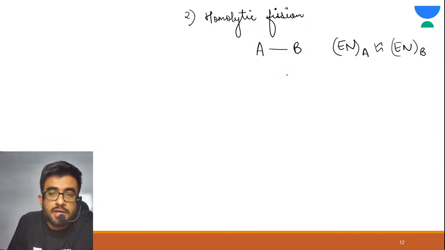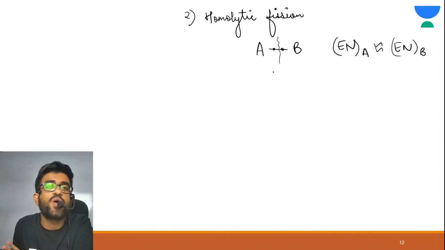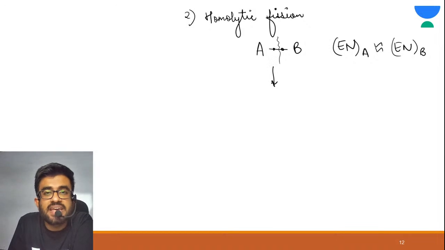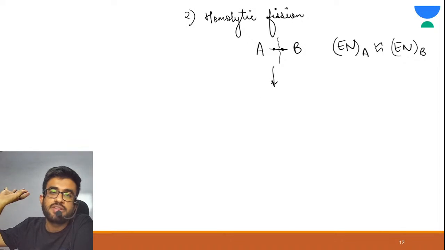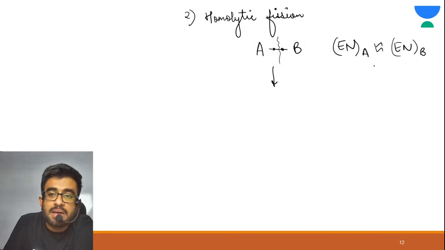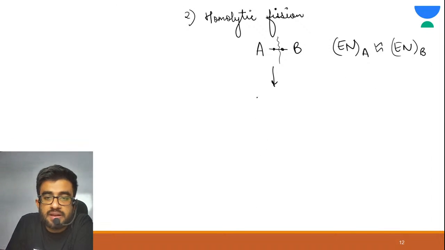Power. So power of A and B is almost equal. So when we break this bond, A will say I am taking my electron with me, B will say I am taking my electron with me. Why? Because the power is the same. So it will result in formation of A dot plus B dot.